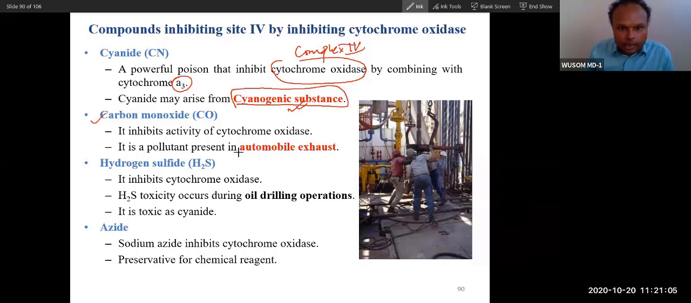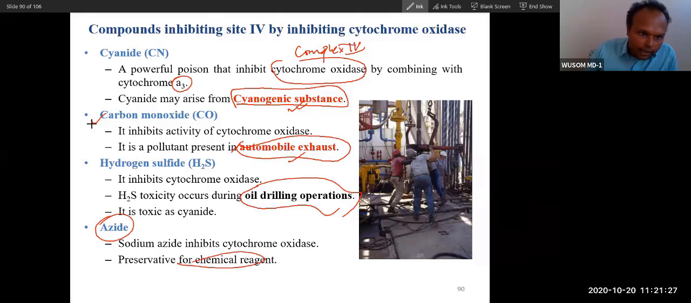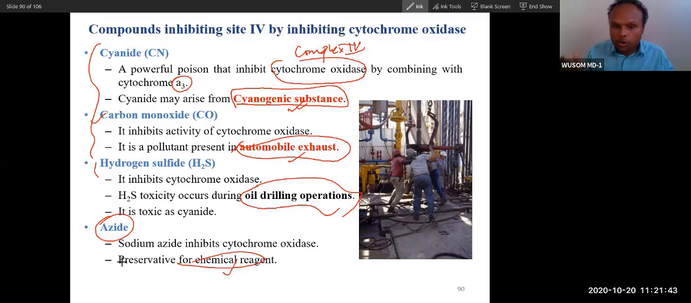Carbon monoxide poisoning is from automobile exhaust or house fires. Now hydrogen sulfide is released from oil drilling. When oil is drilled, there will be release of hydrogen sulfide. Azide is a chemical preservative. These three are very important. Azide you will see as a chemical preservative. Many drugs and chemical reagents used to do laboratory tests have azide as a chemical preservative. So these three are very important. We will talk about this.